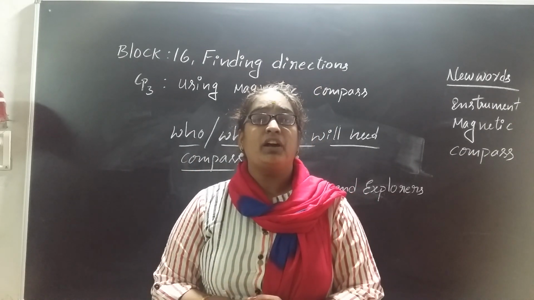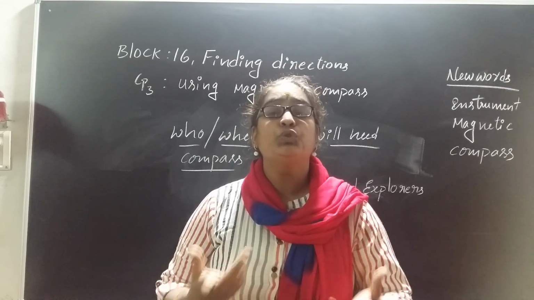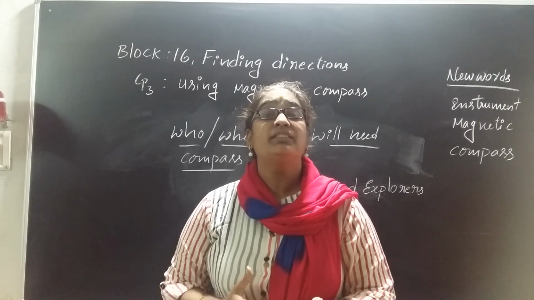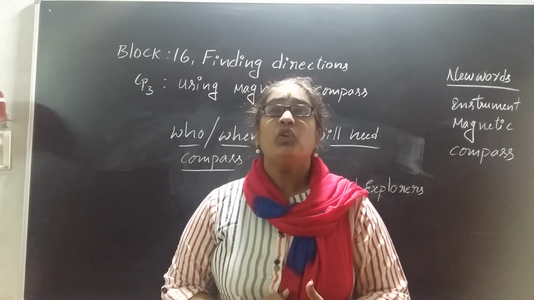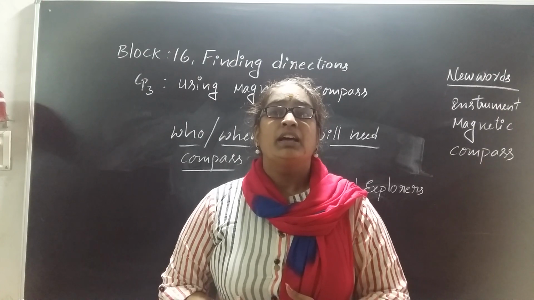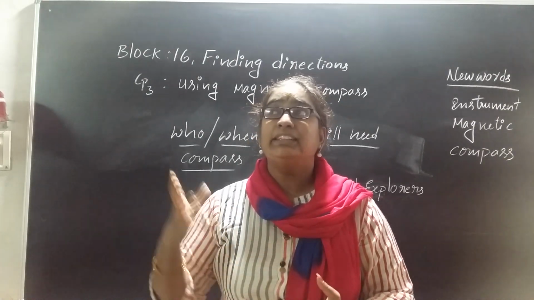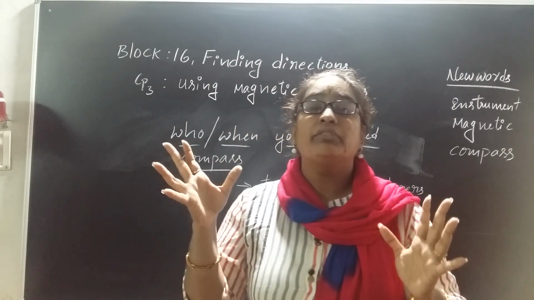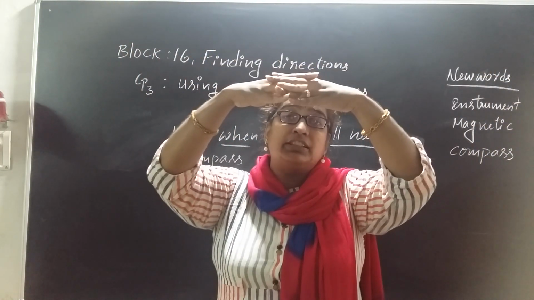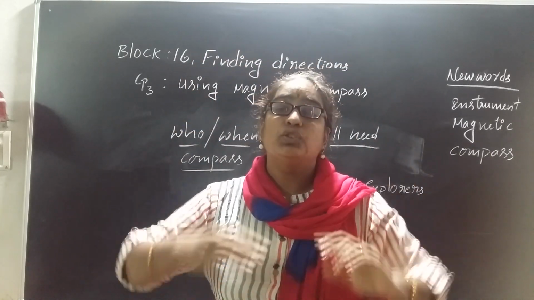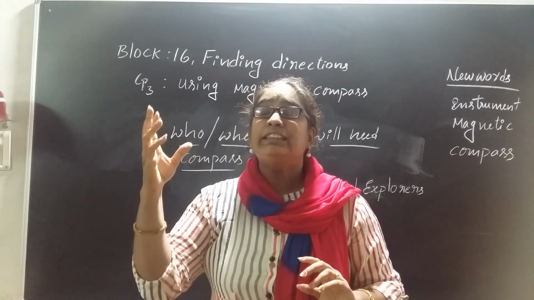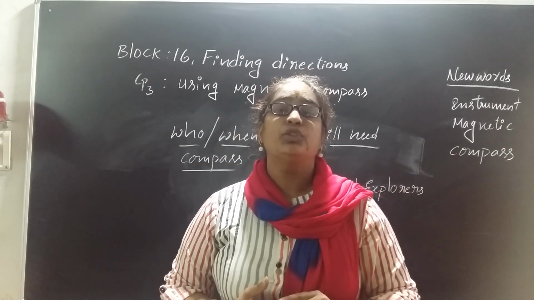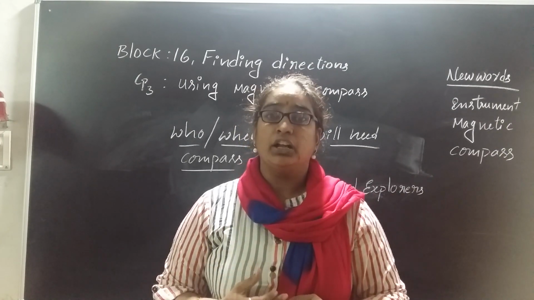If you are stuck in a forest and wandering in a new place, you don't know where north, south, east and west are. And especially if you are stuck in the mountains or in a forest, sometimes in the forest we can't get the sun rays easily because of fog. Because of the tall trees, sometimes they cover the sky. So it is impossible to see the sun rays and which side the sun is on. So it is kind of difficult.